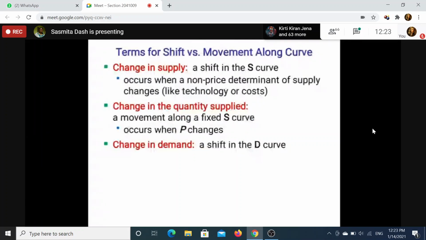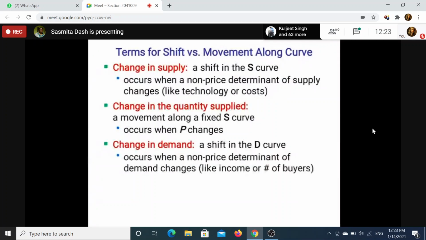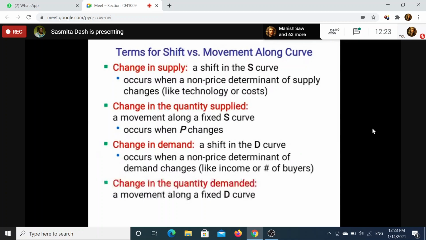Okay. Change in demand means a shift in the demand curve. When there is a shift in the demand curve due to non-price factors, income, etc. So now come to change in quantity demand. This is a movement along the fixed demand curve. This is due to own price. Of course, due to price change. Price change means price of the product itself changes.